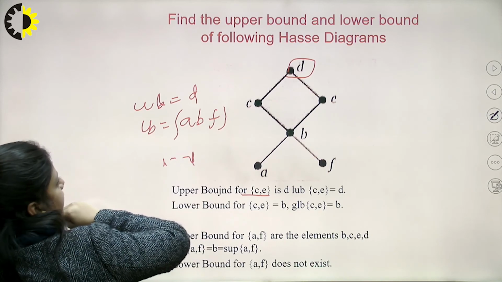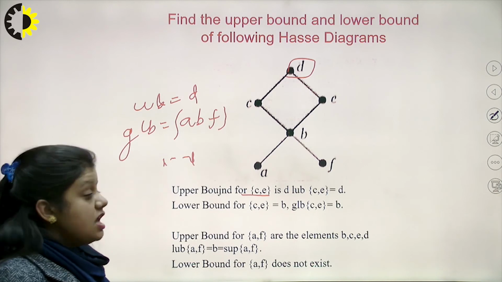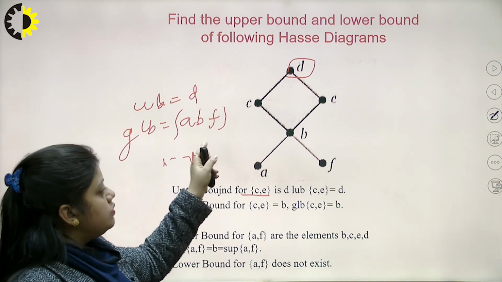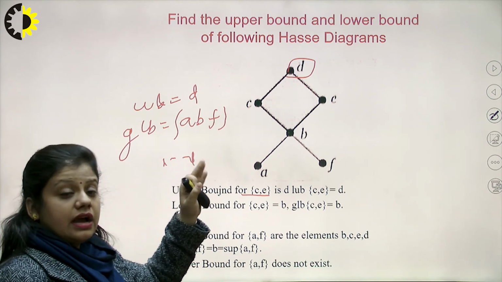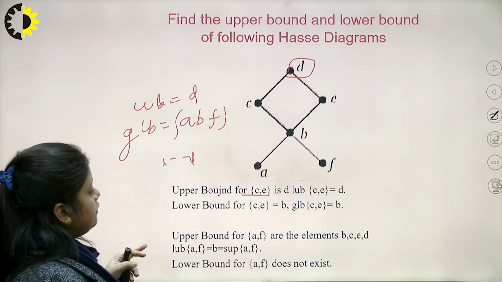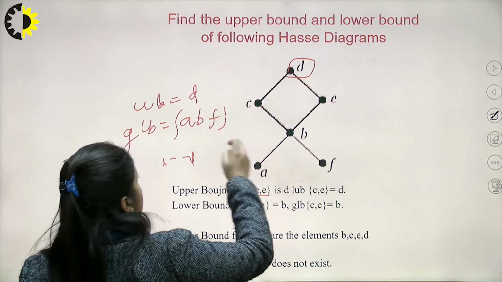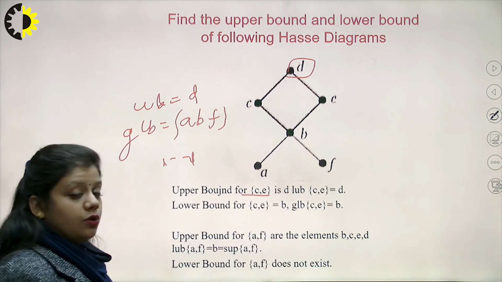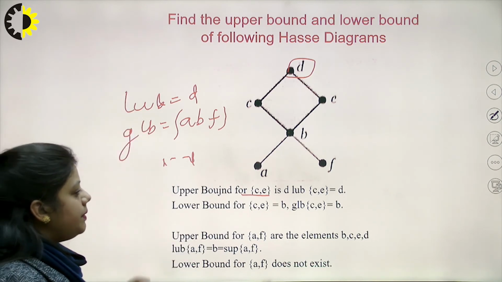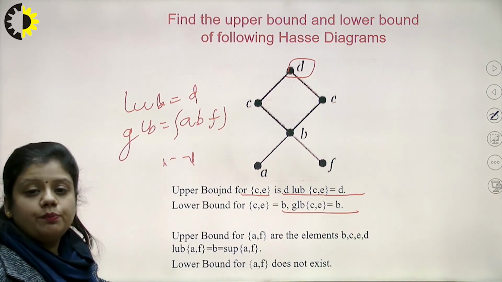Now if I have to find the greatest lower bound, GLB, the greatest lower bound will be the element from that lower bound set that succeeds all the other elements. So out of this, B will succeed all these three. B succeeds A also and F also. So the greatest lower bound will be B. And if I talk of least upper bound, the least upper bound here will be D only. So least upper bound will be D and the greatest lower bound will be B.